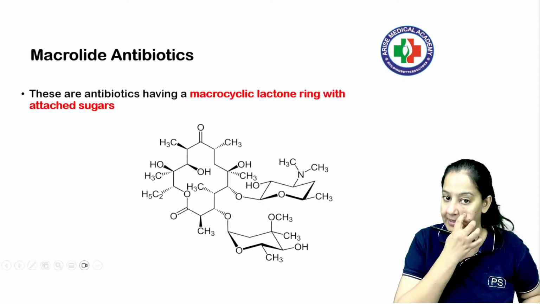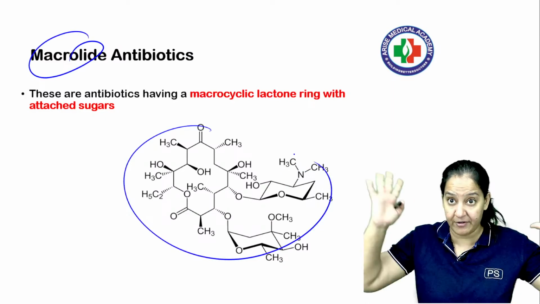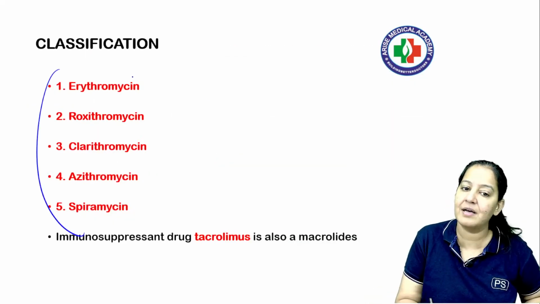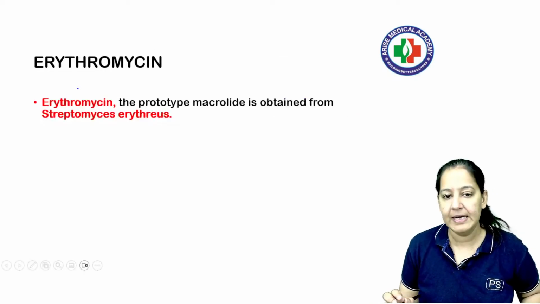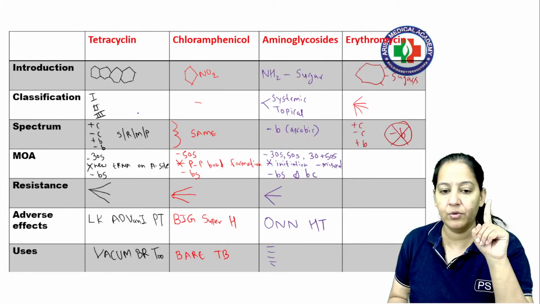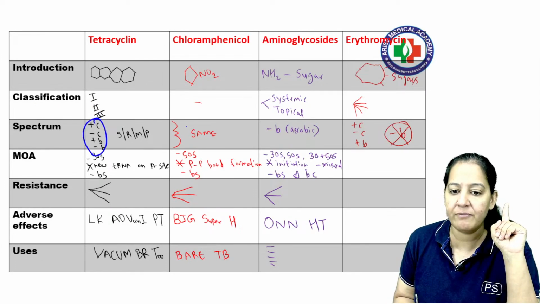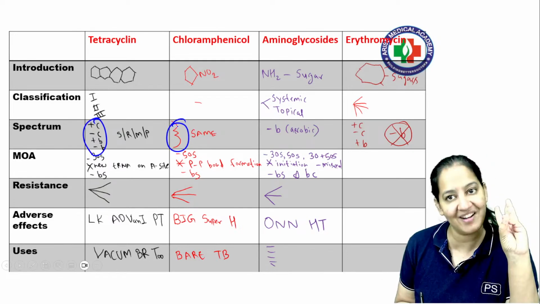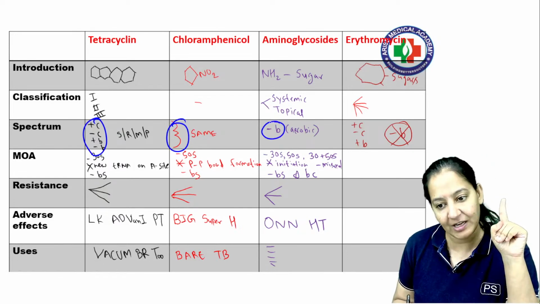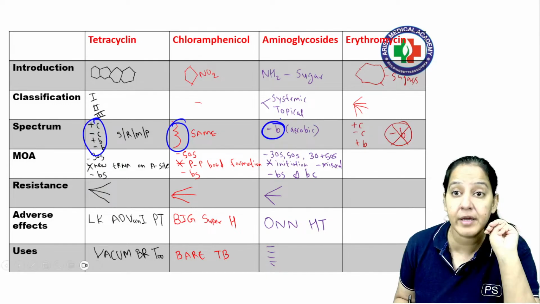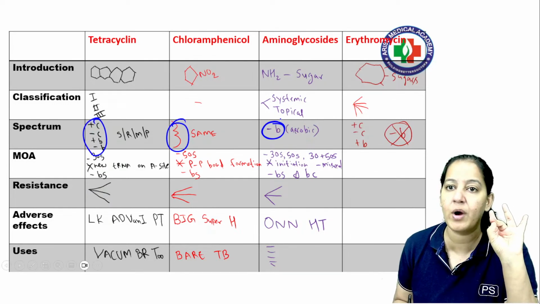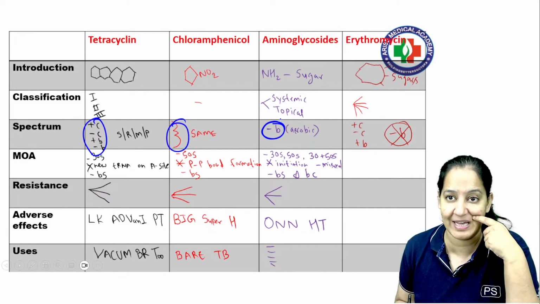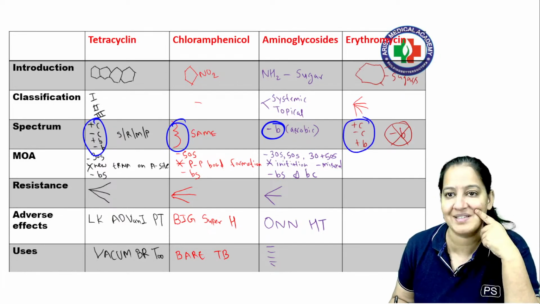Last one is erythromycin. That is one of the macrolides because it is having a big ring. That's why macrolide. So macrolides are there. There are many macrolides. The prototype drug here is erythromycin. ठीक है, spectrum देखो. Here the tetracycline and chloramphenicol were acting on all 4: gram positive cocci, gram negative cocci, gram positive bacilli, gram negative bacilli. The aminoglycoside was acting only on gram negative bacilli. तो बाकी तीनों को लग गया बुरा. Gram positive cocci, gram negative cocci, and gram positive bacilli, they are feeling bad. कि why aminoglycoside is not active against us? So इन तीनों के लिए फिर erythromycin आया.